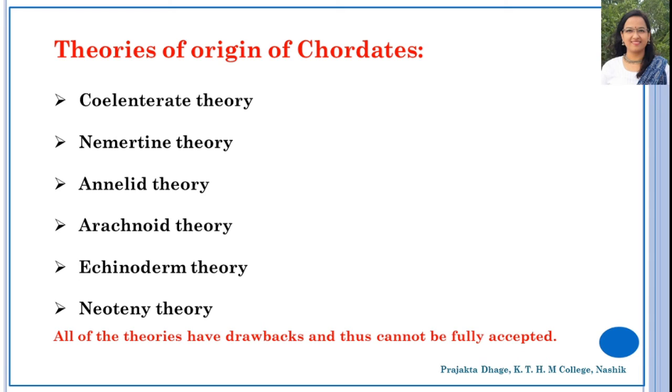Now, another theory, put forth by Garstang, is called the neoteny theory. According to this theory, if the ciliated bands of the holothurian auricularia larva, which is of course an echinoderm, rise up as ridges, leaving a groove in between them, and if these ridges were to fuse to form a tube, then it would be related to the vertebrate nervous system. He also suggested that some of the tailed larvae developed gonads and evolved into neotenous adults.